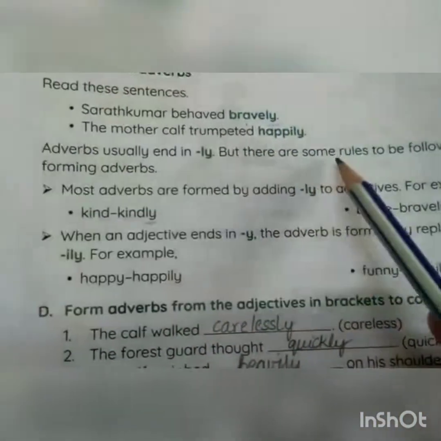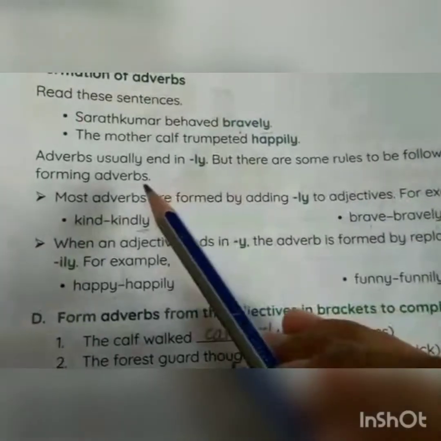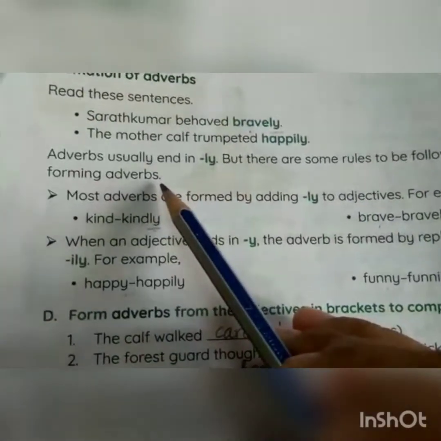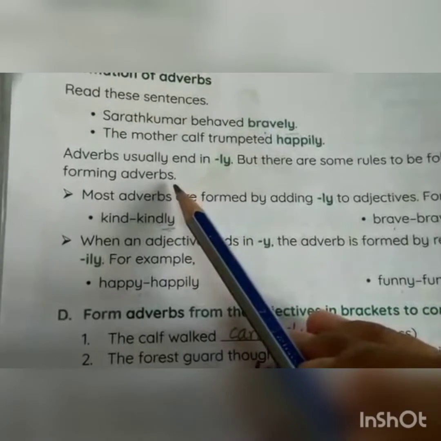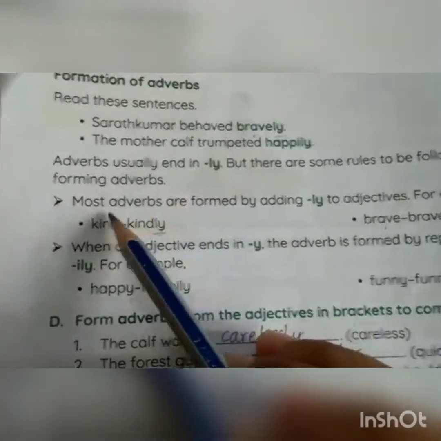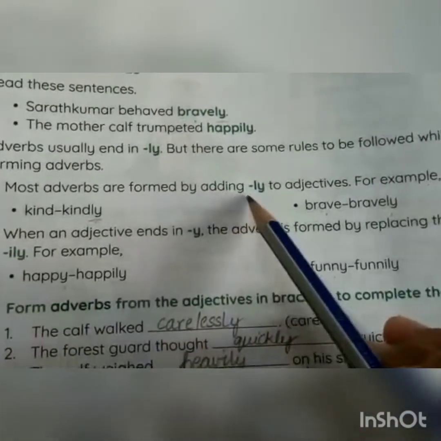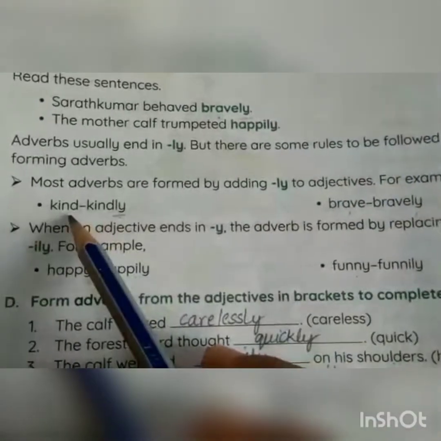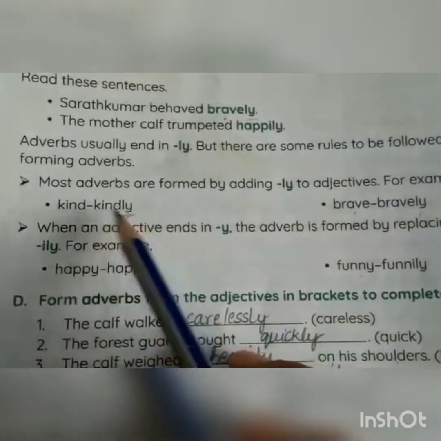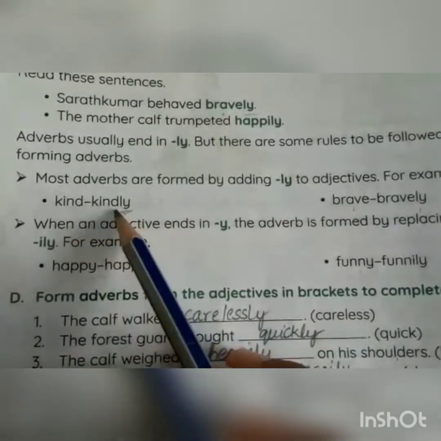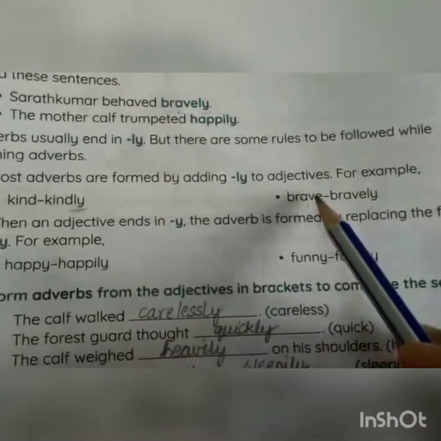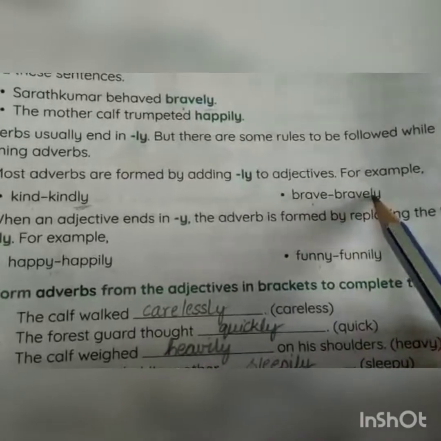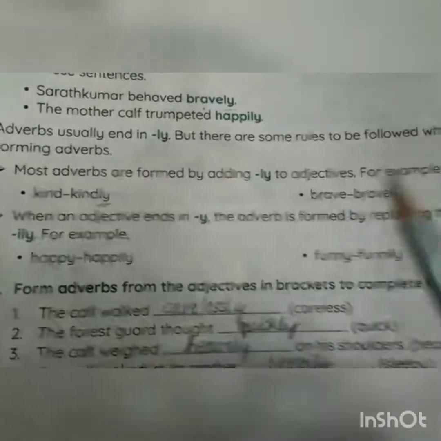But there are some rules to be followed while forming adverbs. So there are some rules, children, that have to be followed while forming adverbs. Most adverbs are formed by adding ly to adjectives. For example, kind. We are adding ly to the adjective kind. It becomes kindly. Same way, brave. We are adding ly. It becomes bravely.